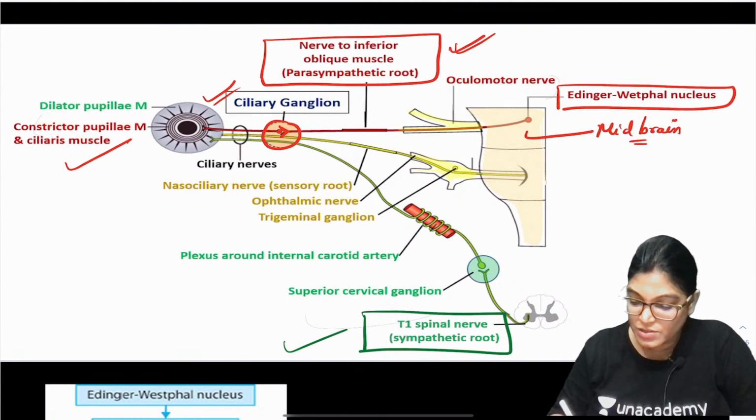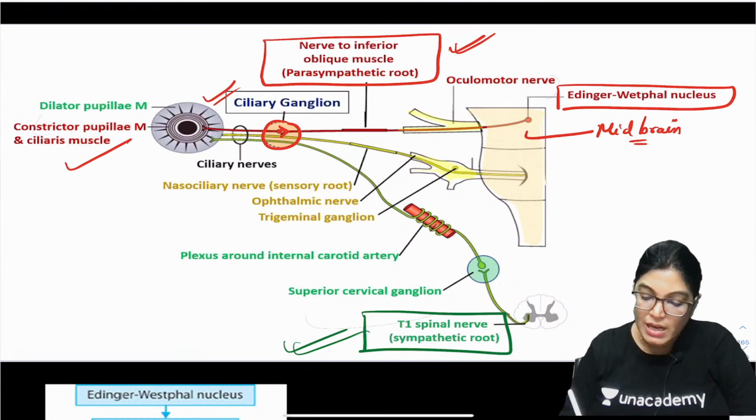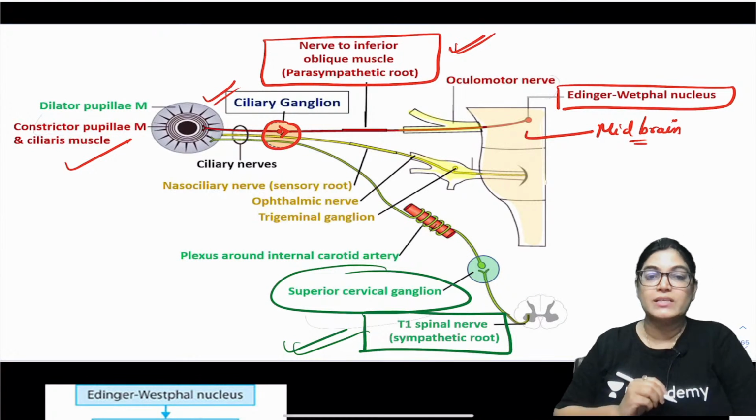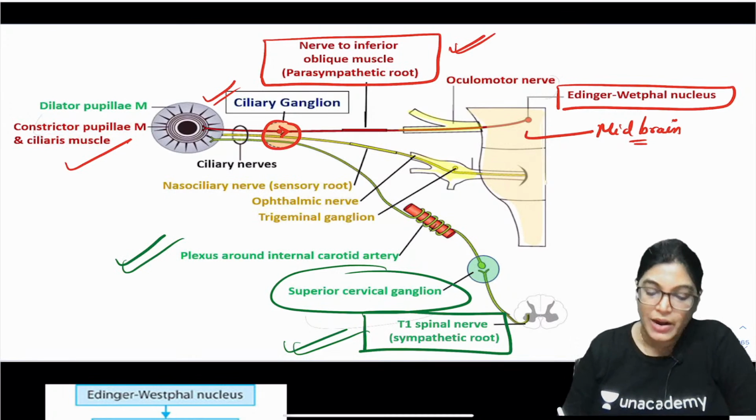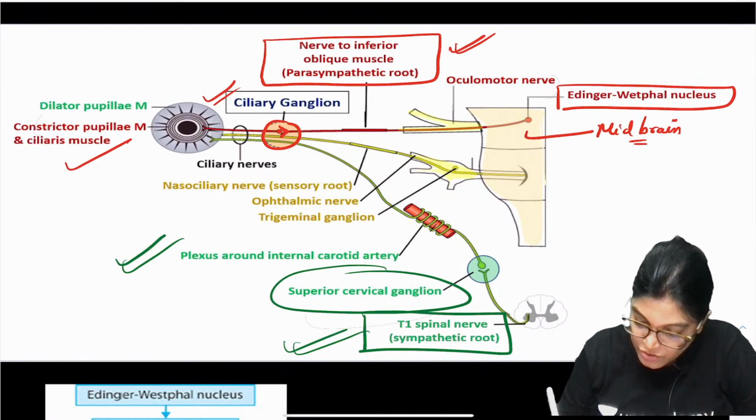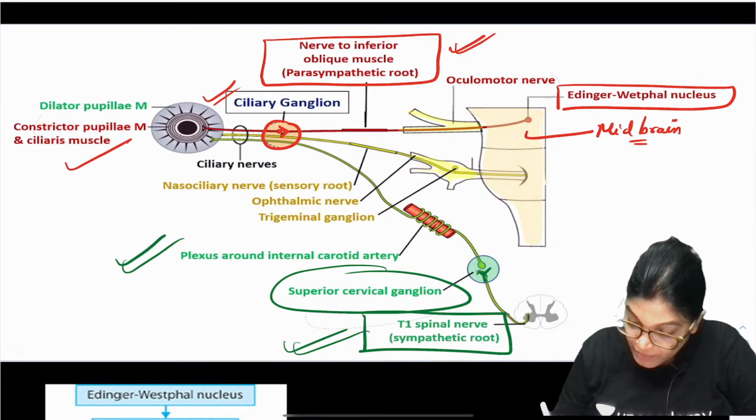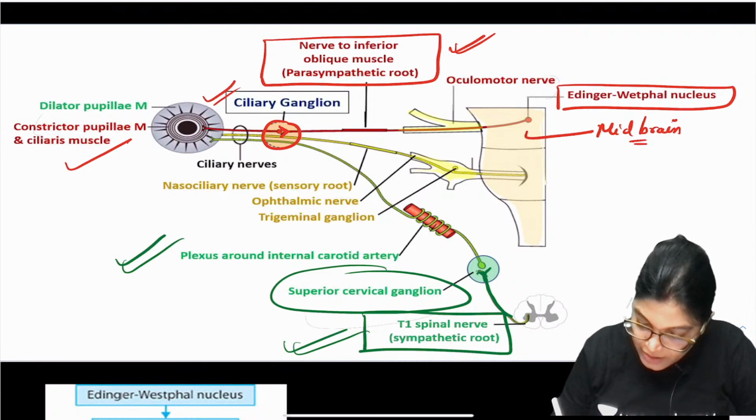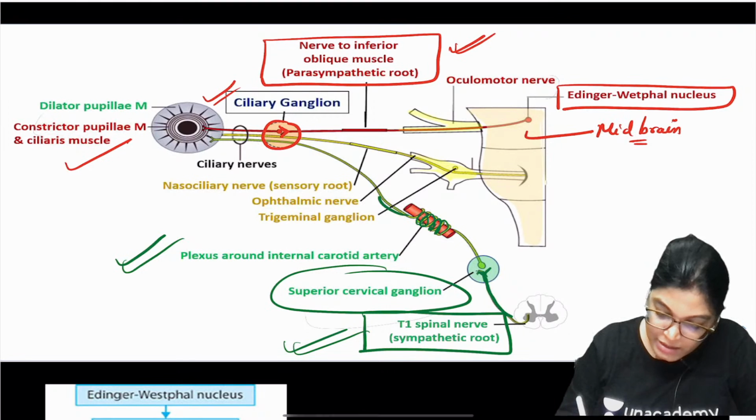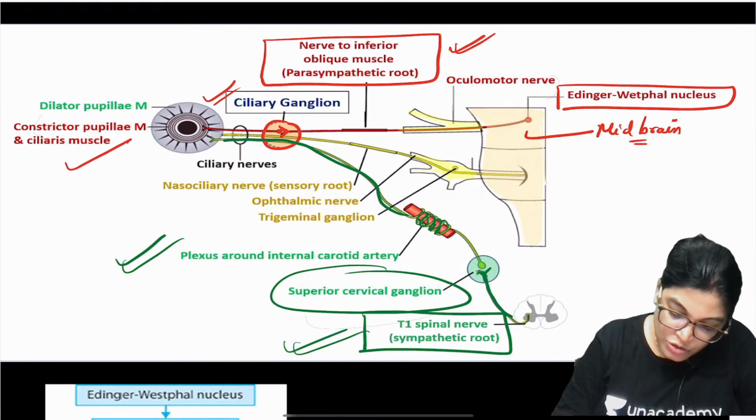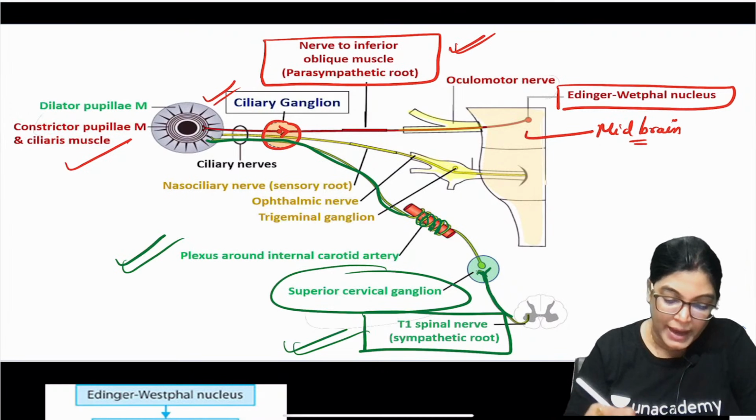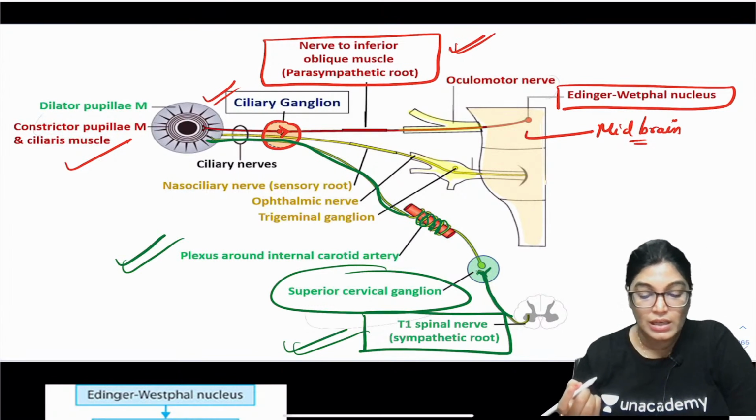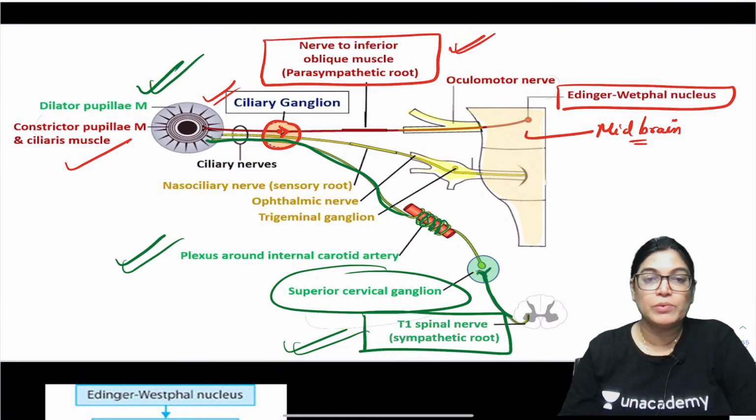Now let's see in green color, there is the sympathetic innervation. Preganglionic fibers arise from the T1 spinal nerve roots. The fibers are relaying in the superior cervical ganglion, forming a plexus around the internal carotid artery. Then this nerve, in the green color, which is forming a plexus around the internal carotid artery, passes through the ganglion without relaying. These fibers are not relaying and will supply the dilator pupillae muscle.